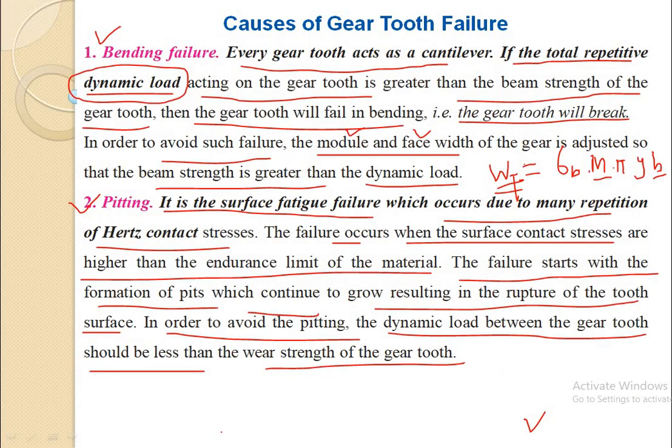So there are a total of 5 types of gear failure. There is the bending failure, which is caused by the induction of bending stress when the dynamic load is more than the beam strength of the gear. Pitting failure is caused by many repetitions of contact stresses. When this contact stress is higher than the endurance limit of the material, that is the endurance strength of the material, then this kind of failure will take place. And this can be avoided by minimizing the dynamic load between the gear teeth and the wear strength of the gear tooth.